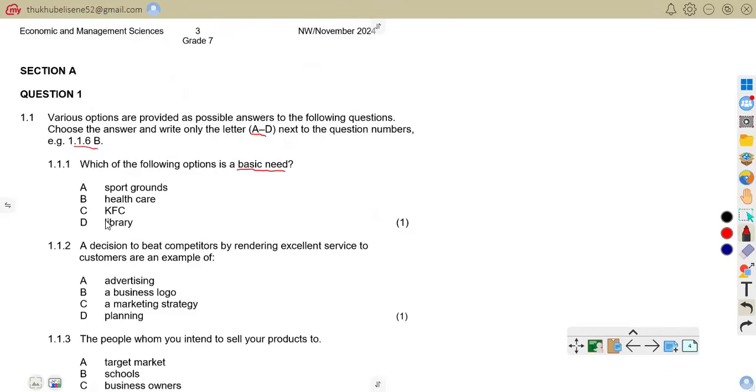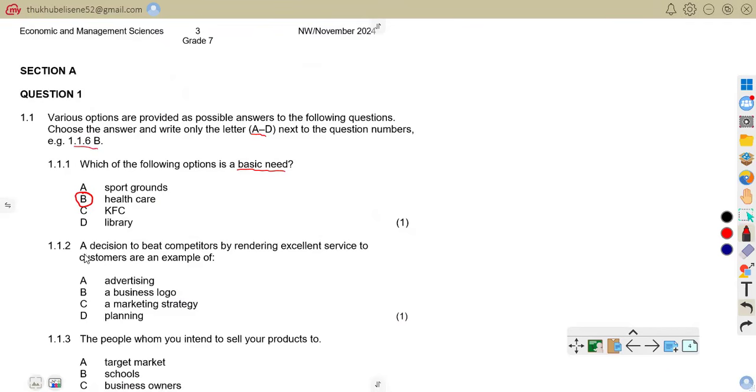We are given 4 options and we are to write the correct answer. Which one of the following options is a basic need? The correct answer is B, health care. Health care is a basic need. It's a need that we cannot live without.